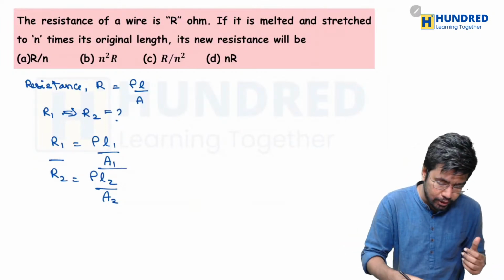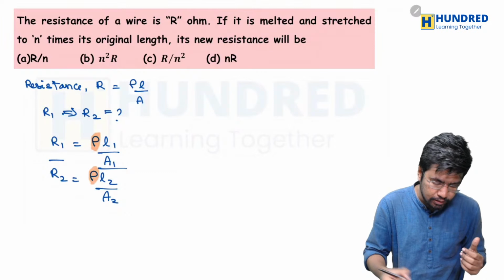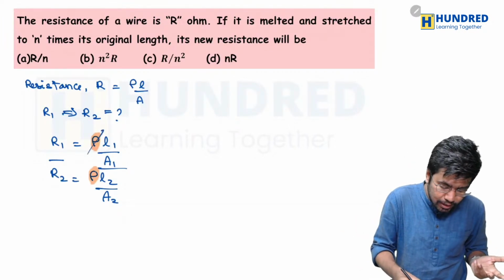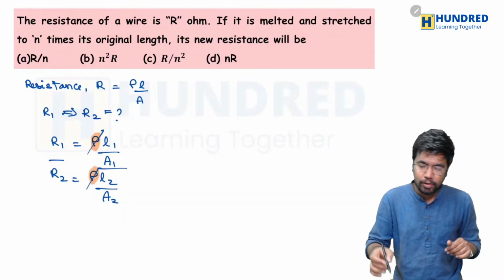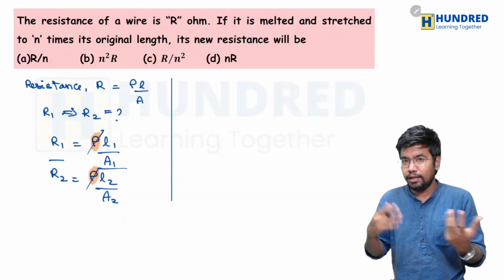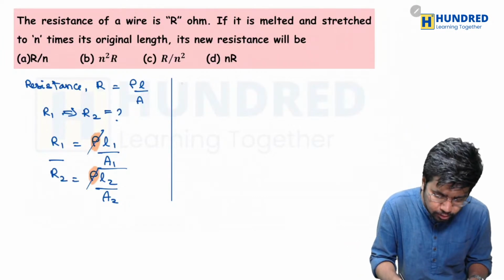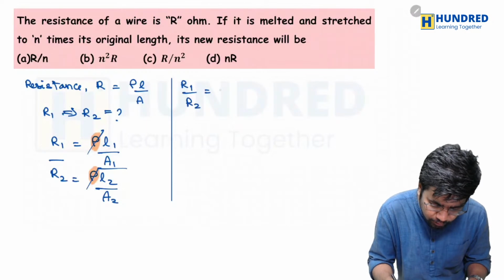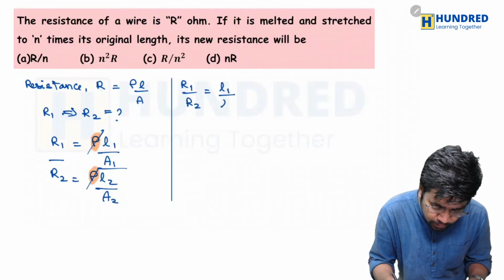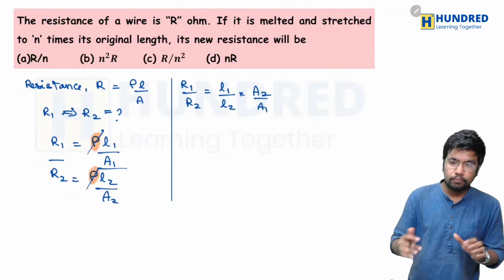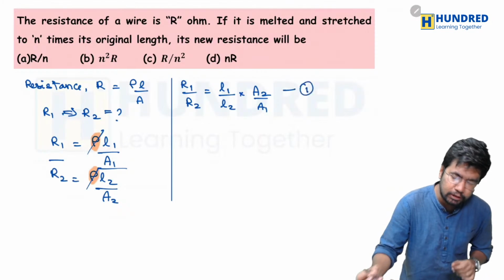The terms rho and rho get cancelled, since the resistivity won't change. Then you get R1 divided by R2 is equal to L1 divided by L2 into A2 divided by A1. Let's keep it as equation 1.